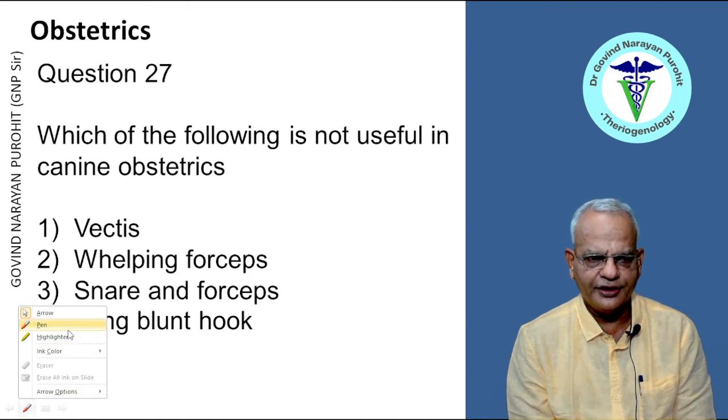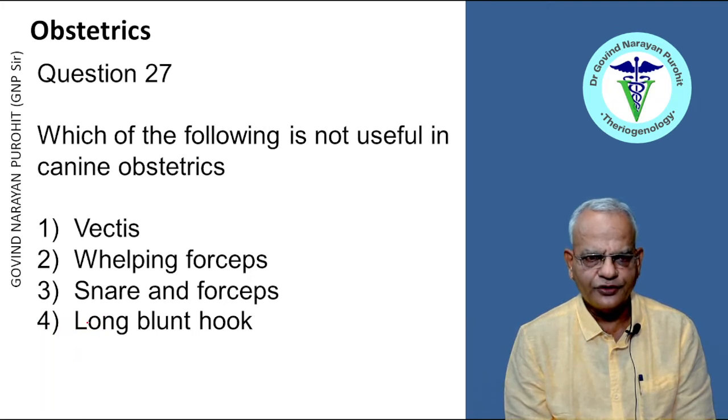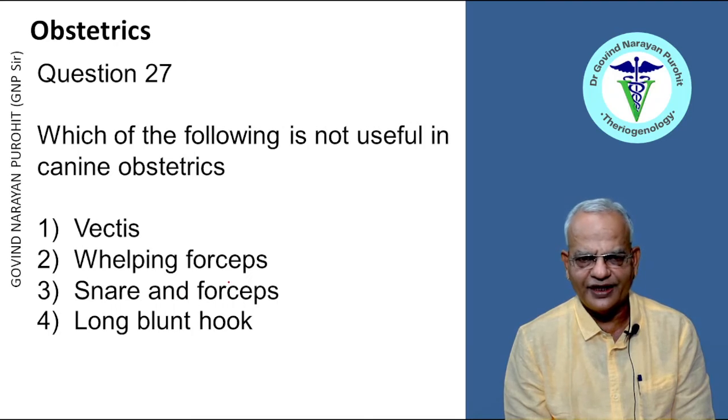Which of the following is not useful in canine obstetrics? Vectis, whelping forceps, snare and forceps, and long blunt hook. You see, long blunt hook is a very long blunt hook which is used for obstetrics in cattle. So this is of no use. Vectis is a small instrument used for canine obstetrics. Similarly, whelping forceps and snare and small forceps can be helpful. So long blunt hook is the right answer, right?